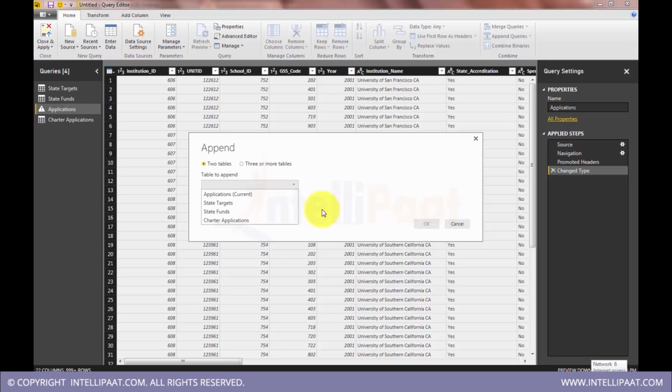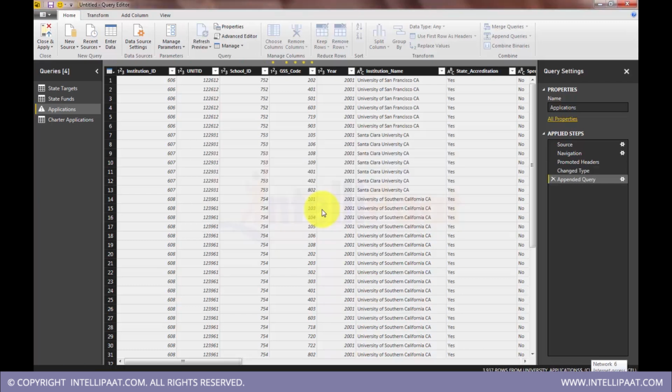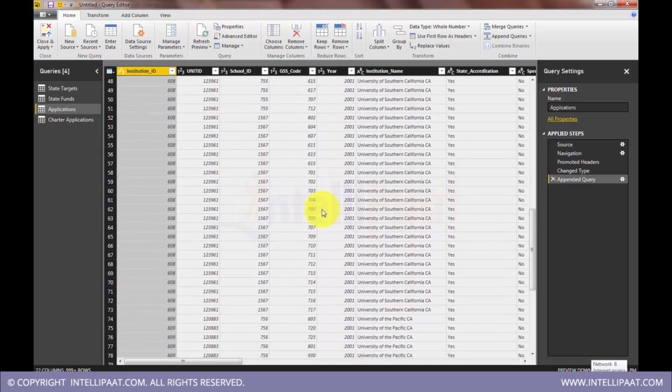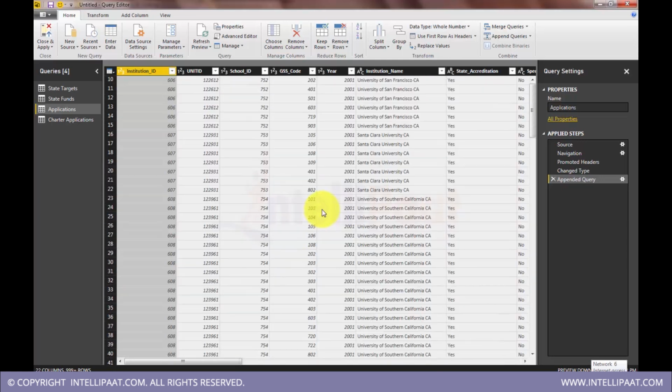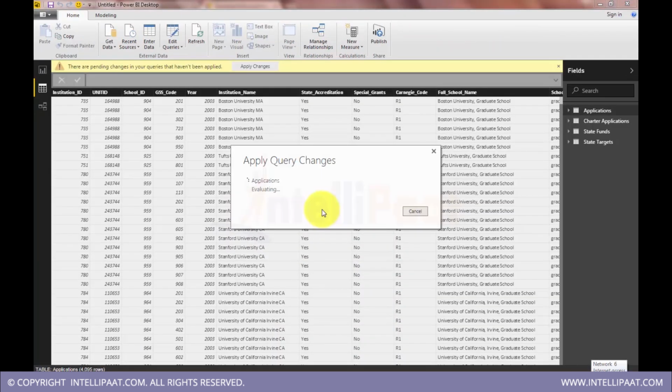It's like two tables or more than two, it's just two tables. What is the table that you want to append? This is the current table. For this table we will be appending charter applications. Okay, yes, the appending is completed. Close and apply. We'll just verify that.